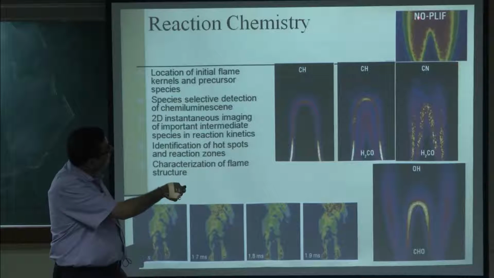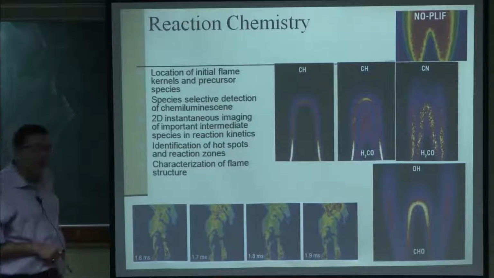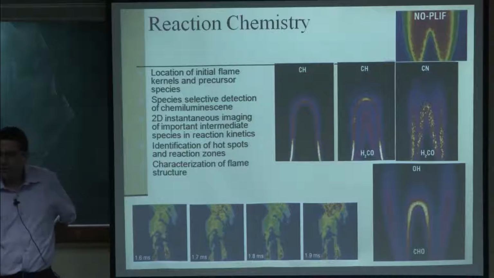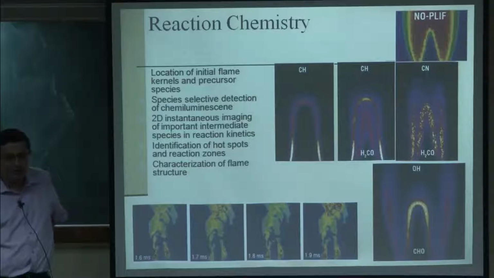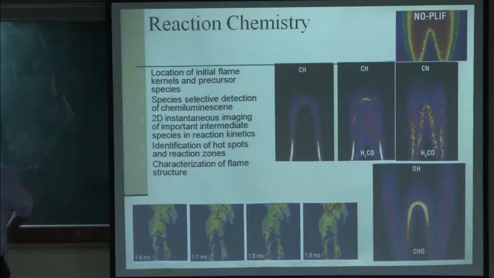So, here there are some of the species given here. For example, this is NO PLIF. This shows in a particular flame zone what are the locations where more NOx is being created. NOx is typically created in the flame zone. If you can modify that, it will not be created beyond that and rather it gets absorbed beyond that. So, if you can modify those zones where more NOx is created, you can actually reduce NOx formation.